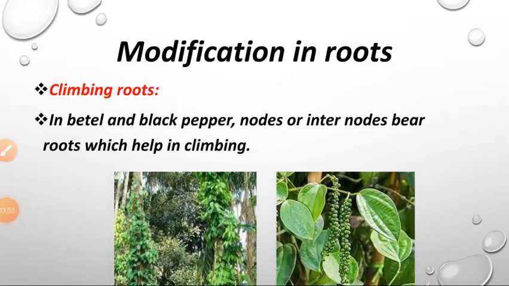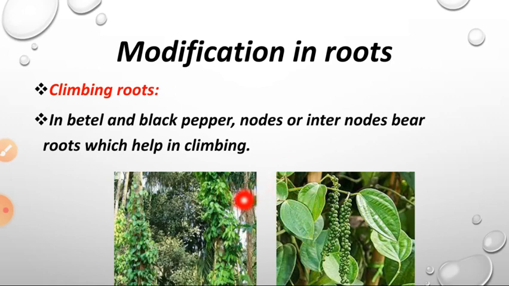Next one, climbing roots. In betel and black pepper, nodes or internodes bear roots which help in climbing. So here in the climbing roots, this is the pepper plant. The pepper plant will climb on any other plant, and this is the pepper leaf and pepper. So these are the plants, betel and black pepper, with nodes and internodes.